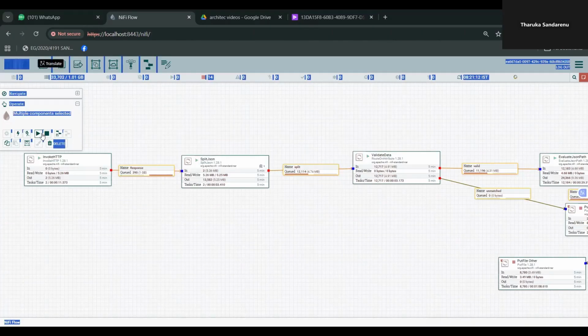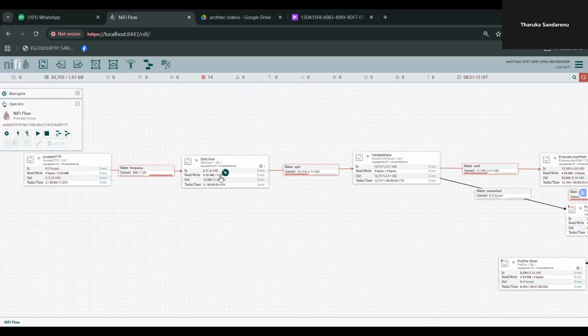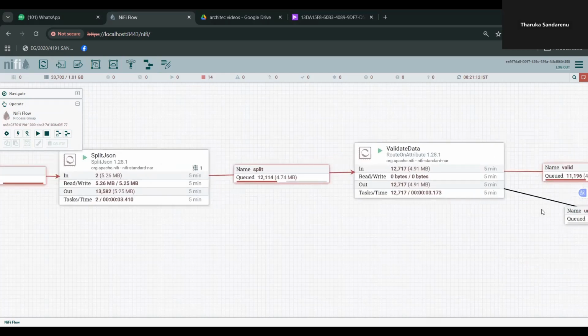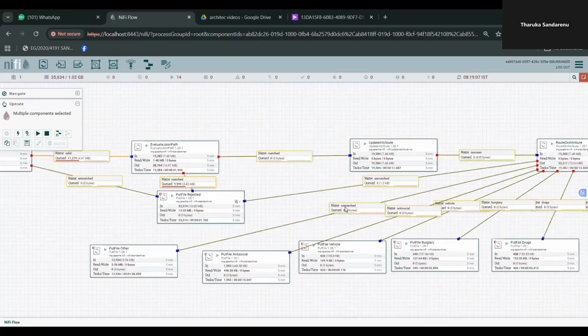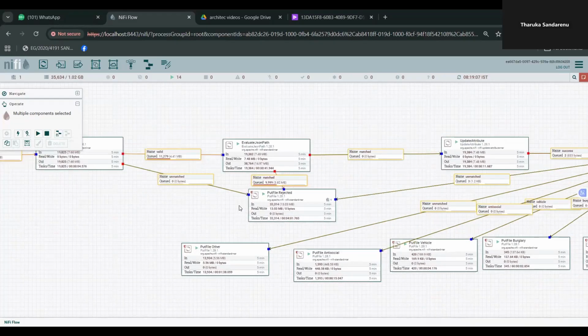Now let me start the pipeline and show you how data flows through it. I will start all processes now. You can see the numbers on each processor starting to increase. This shows data is actively moving through the pipeline. You can see the queue between processes filling up and emptying as data moves forward. Pipeline is fully running. Data is being processed automatically without any human intervention.